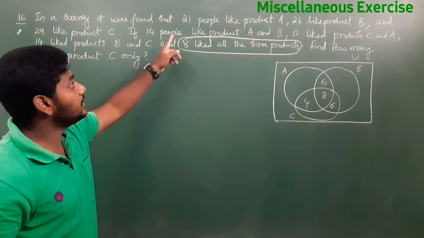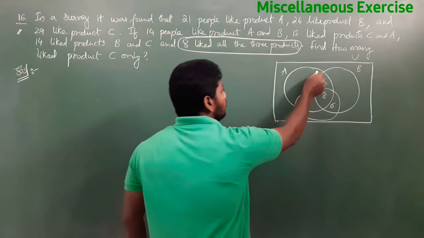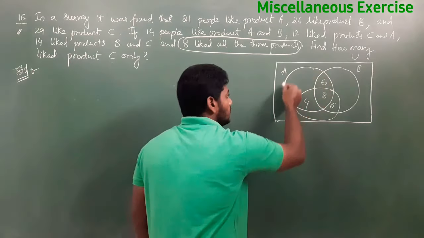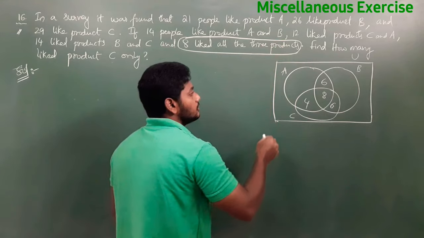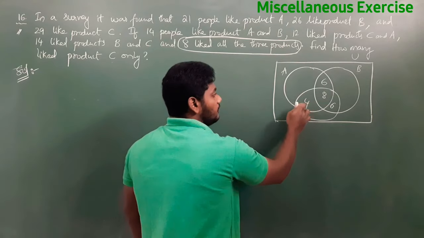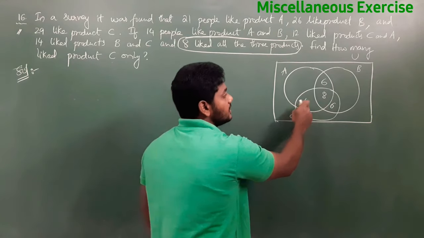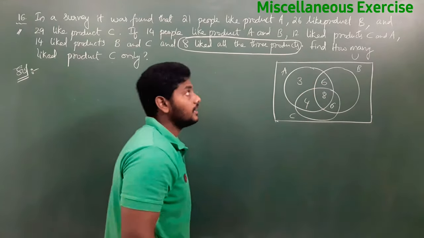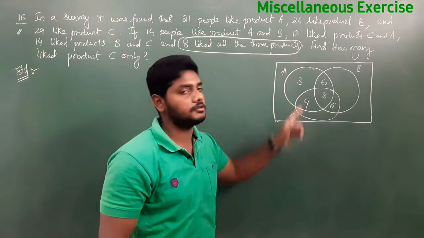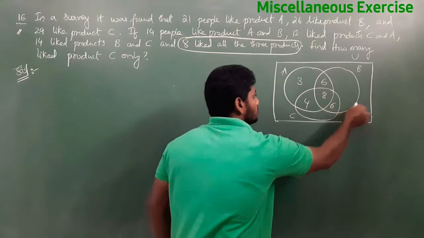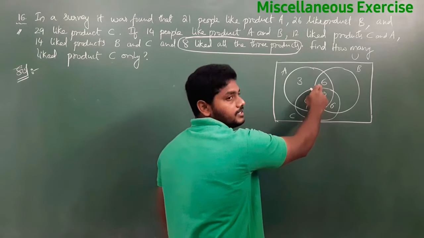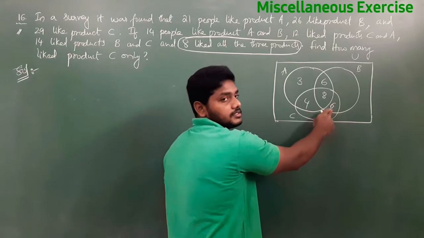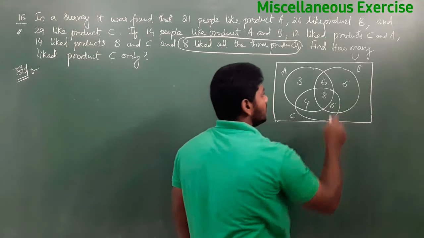Now, 21 people like product A. This is total A. In the total A, they are given 21, but already how many are filled? 21 minus 4 is 17, 17 minus 8 is 9, 9 minus 6, so this will be 3. Next, 26 like product B. Out of 26, already 6 are there, so 20, 20 minus 8 is 12, 12 minus 6, so this will be again 6.